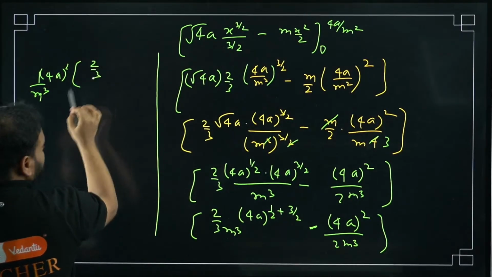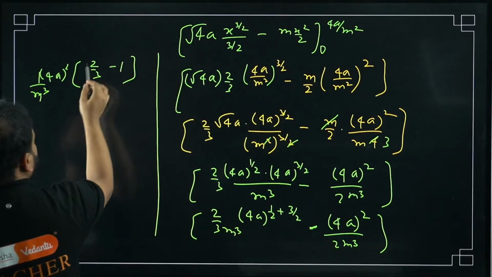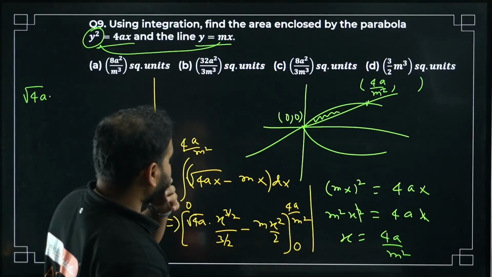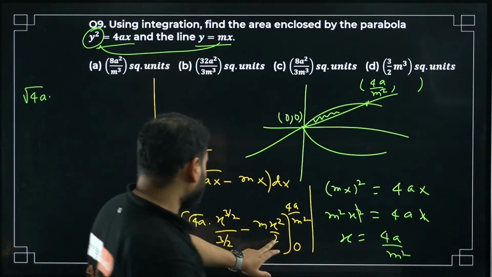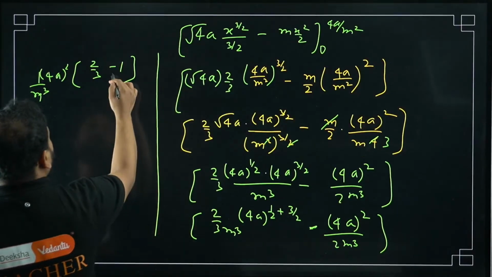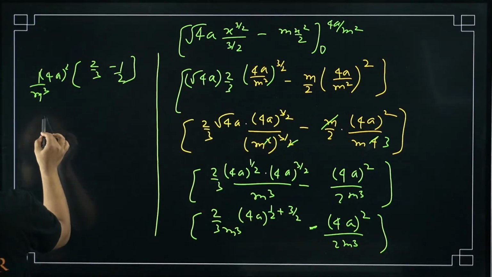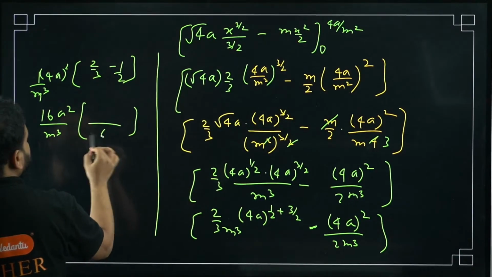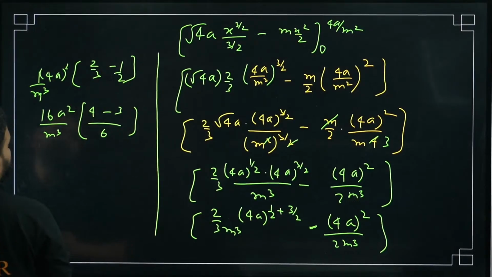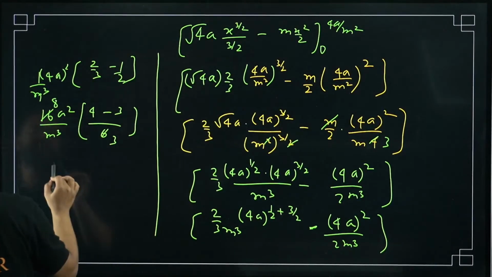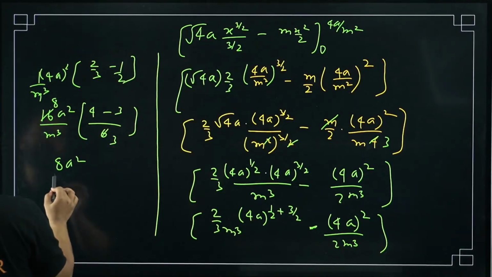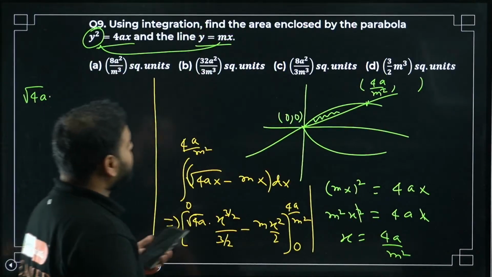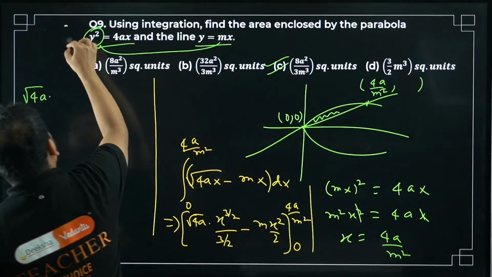I'm getting here 2 by 3 minus 1 by 2. Please check 2 by 3 minus 1 by 2. I forgot the 2, I think. So what I'm getting over here is 16a square by m cube. LCM is going to be 6. I have here 4 minus 3, so 2 3s are 6 and 2 8s are this. I get a square. This 4 minus 3 is 1, so 8 square by 3m cube. Okay, option is C.